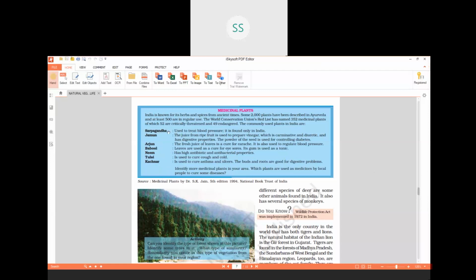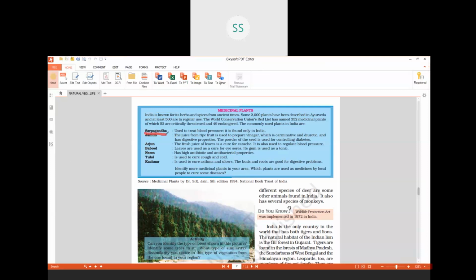Children, you can learn one of the uses of these plants. First one is Sarpagandha. It is the first medicinal plant used in Ayurveda. What is Sarpagandha?